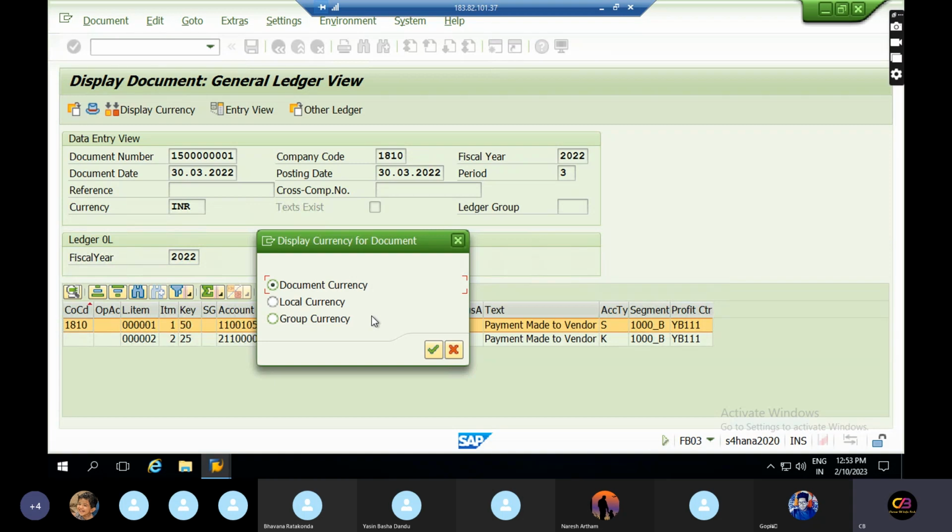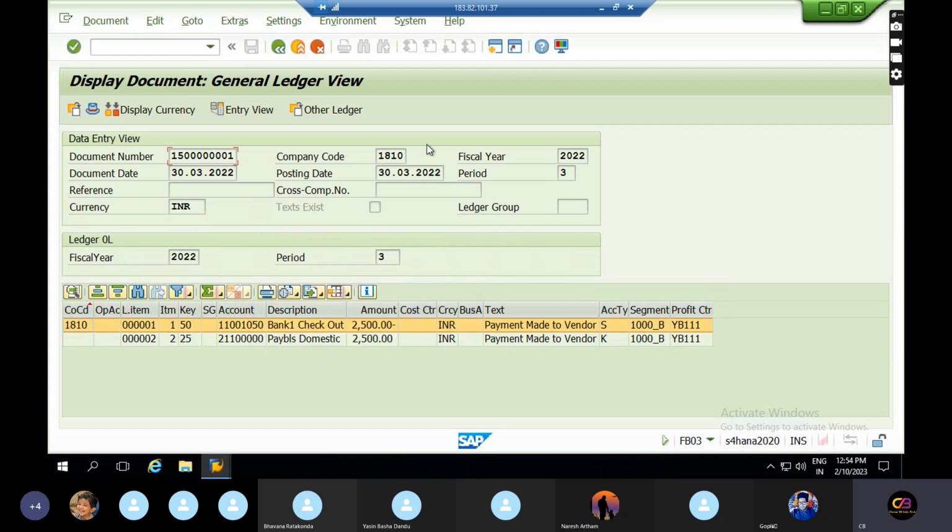How many types of currencies are in SAP S4HANA, and how will the reporting happen? This is a transaction I posted, and we can see the transactional details currency-wise also from the reporting point of view. So how should it look? This is company code 1810, so let's check the company code currency first.